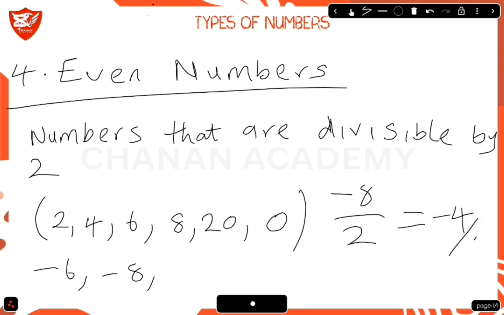So this is divisible by 2. Negative 8 is an even number, and negative 6 is an even number.